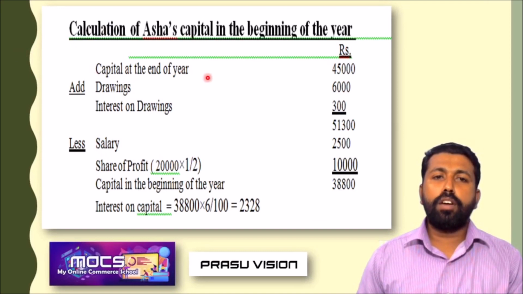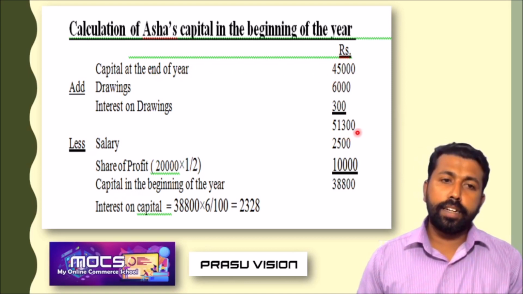So the capital of Asha at the end of the year is 45,000. Drawings of Asha 6,000. Interest on drawings of Asha 300. So we have to add all the amounts of drawings and interest on drawings of Asha with her closing capital 45,000. So we will get 51,300.